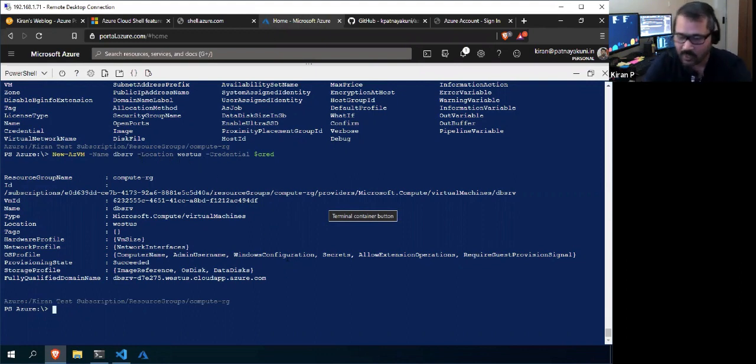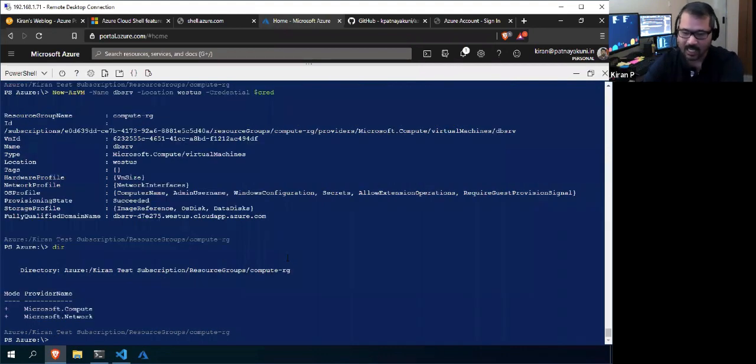If you want to see the properties of this VM, you can take this VM. Suppose you want to see what VMs are there in that resource group; again you can use dir. These things I'm talking about in Cloud Shell are not commandlets in the actual command shell.